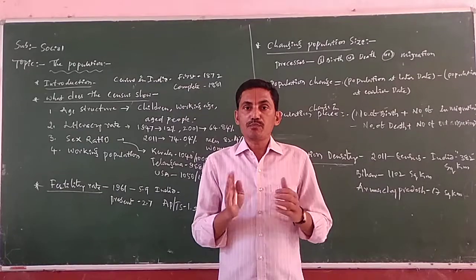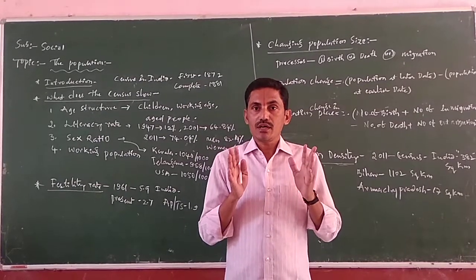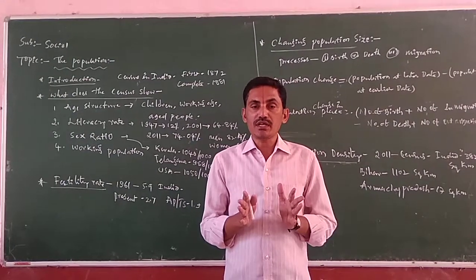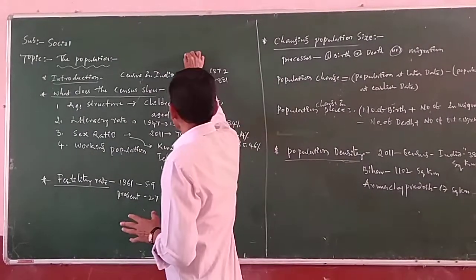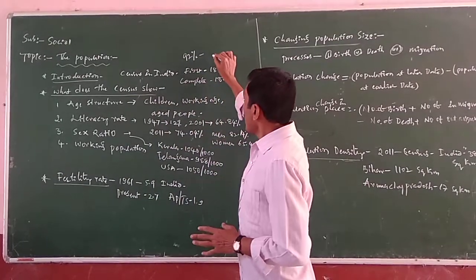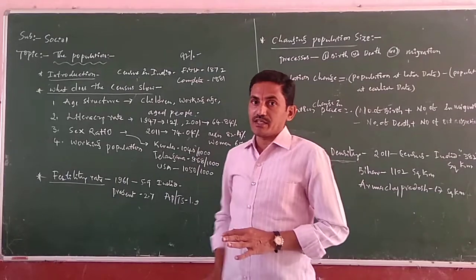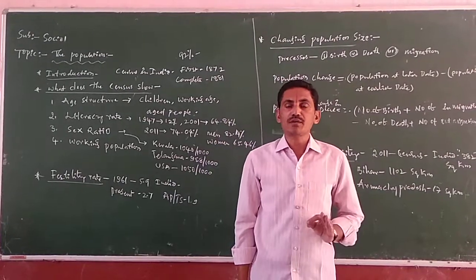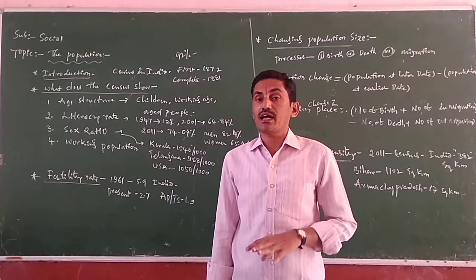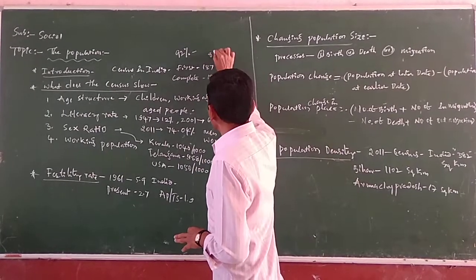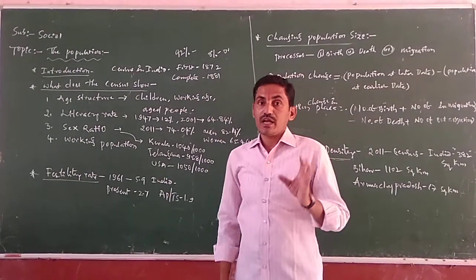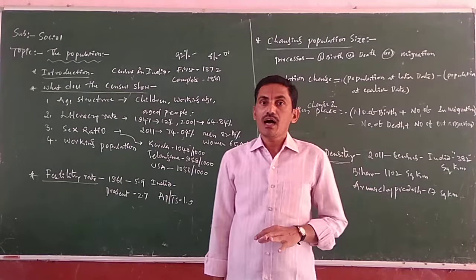But the population can give a lot of information. According to the population of India, 92% of the people are engaged in unorganized employment. 92% of the population in our country is unorganized. They are engaged in unorganized work. Just 8% of the people are engaged in the organized sector.